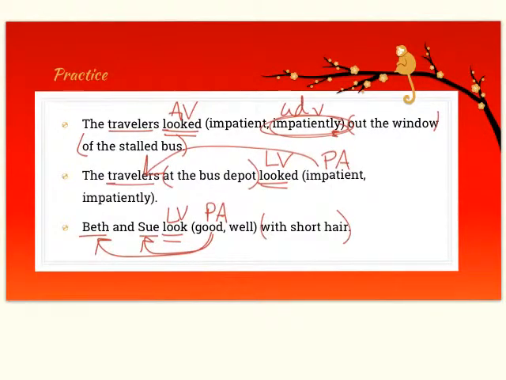That's all I have for good and well. Just remember that good usually functions as an adjective, well usually functions as an adverb. Those are your two things. If you can mark up the root of the sentence, the subject and the verb, identify the verb, you will be in business and you'll make fewer mistakes.